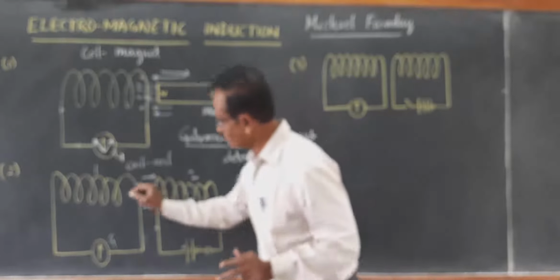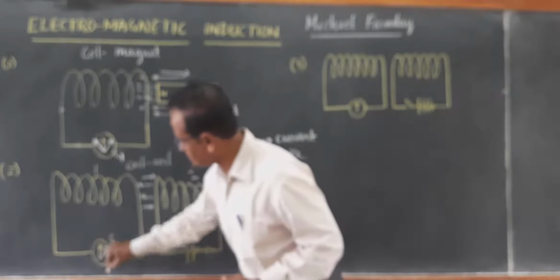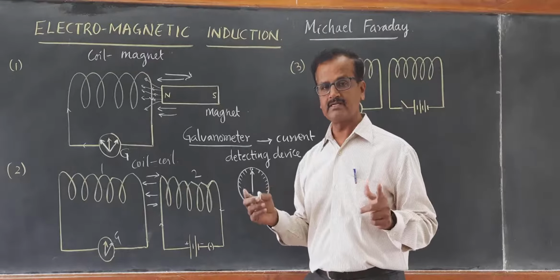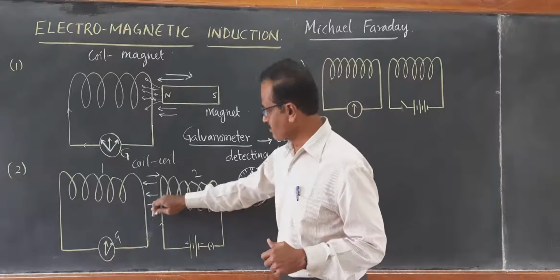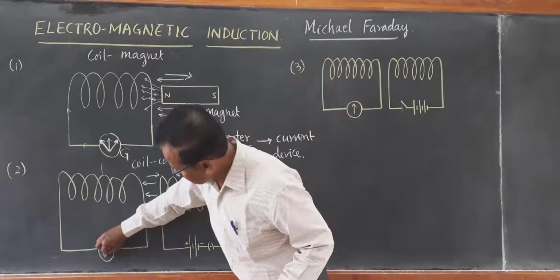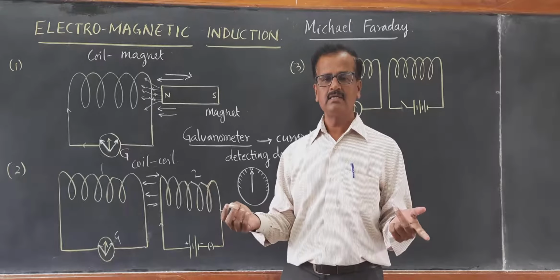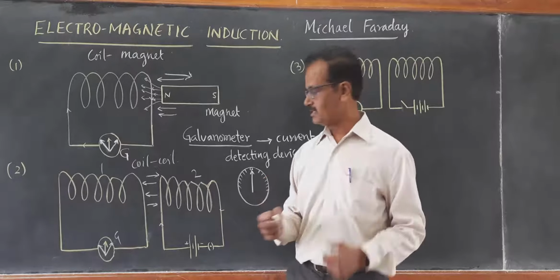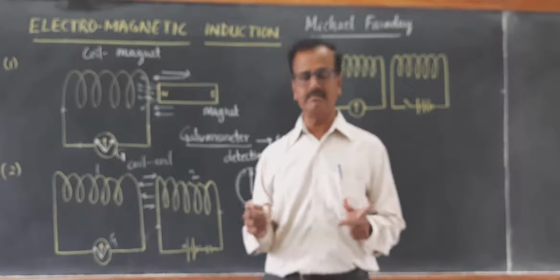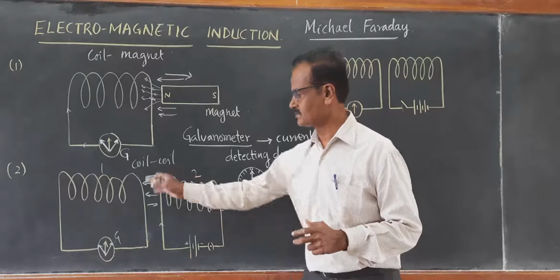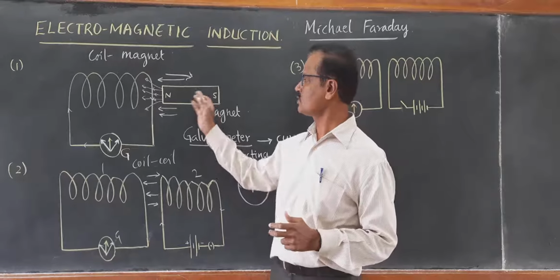When it was moved towards, the galvanometer showed deflection in one direction. When he moved it outward, the sudden deflection was in the opposite direction. Suddenly, there was a change in the direction of current. The galvanometer is showing deflection. It means there must be current flowing in the coil. There is no connection, and there is no battery here.